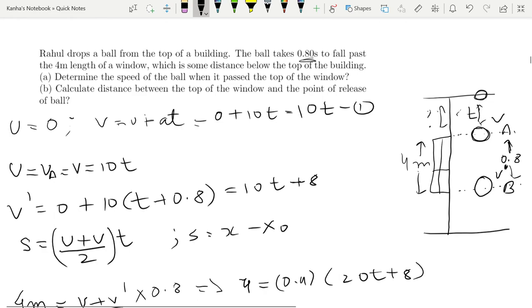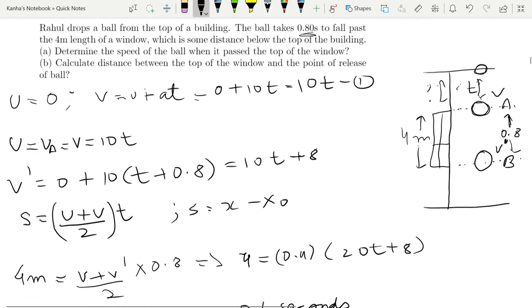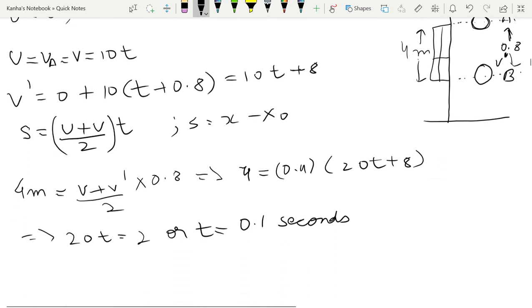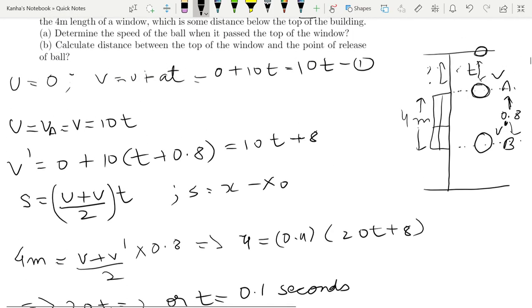Okay, now our main thing was to determine the speed of the ball. So let's look at it. We have v is equal to u plus at, based on the first equation from this one.